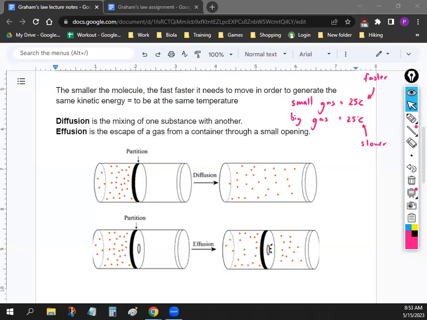And that's it. That's Graham's law. And I'll show you guys how we can do that in a problem. It's actually really, really easy. You guys already know how to do it.